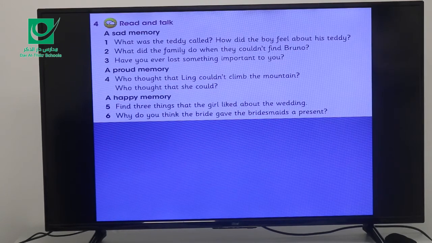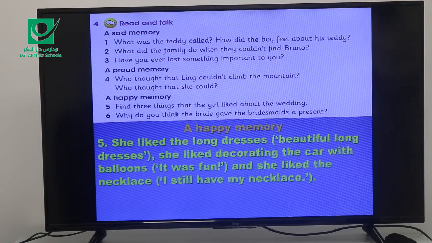Exercise or question number 5. Find 3 things that the girl liked about the wedding. She liked the long dresses, beautiful long dresses. She liked decorating the car with balloons. She said it was fun. And she liked the necklace. I still have my necklace.